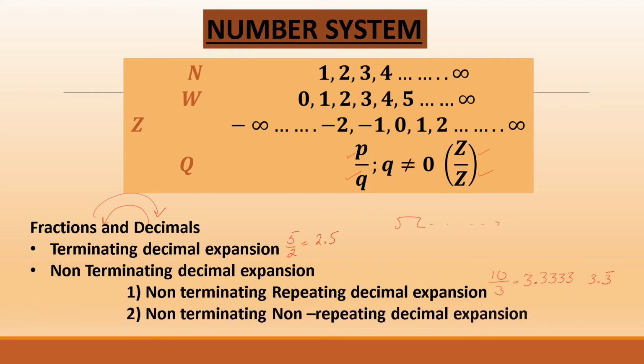Then we had non-terminating, non-repeating decimal expansion. Like you may try for 22 by 7. Neither the expansion will end nor there will be a pattern which is repeated. So this here is irrational. But all of the rest of the types, these are rational because they can be converted into integer upon integer form. So let's conclude it all.